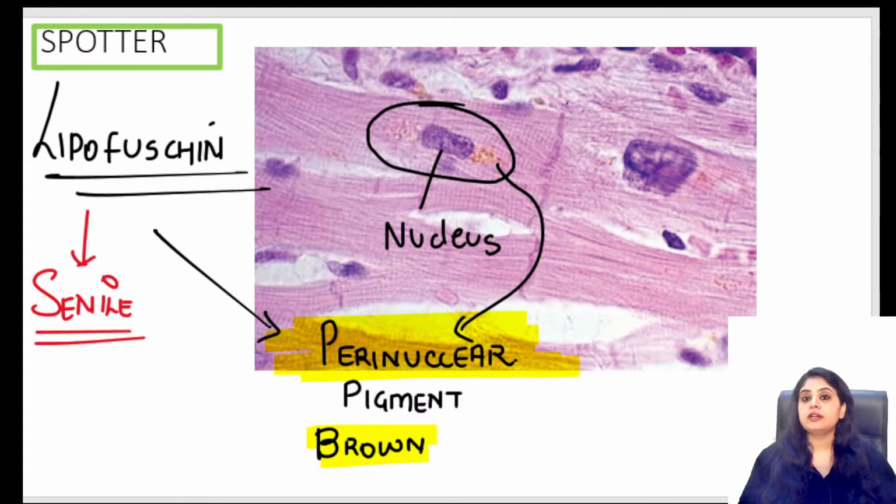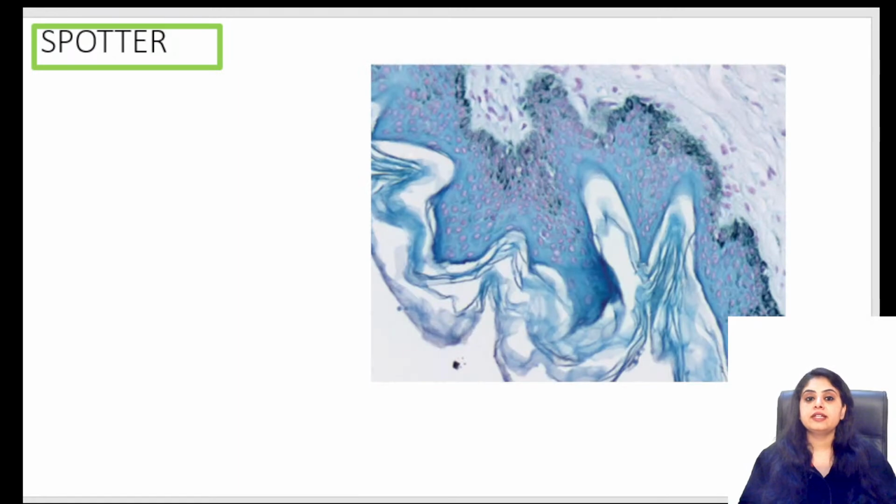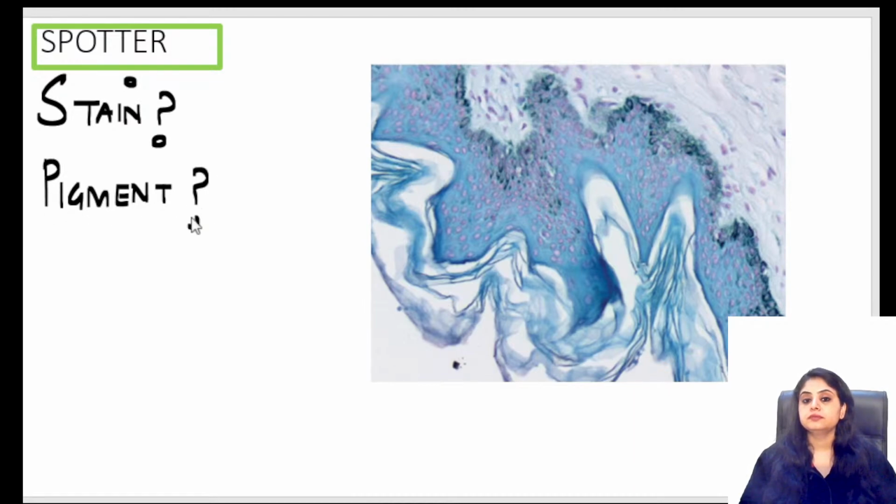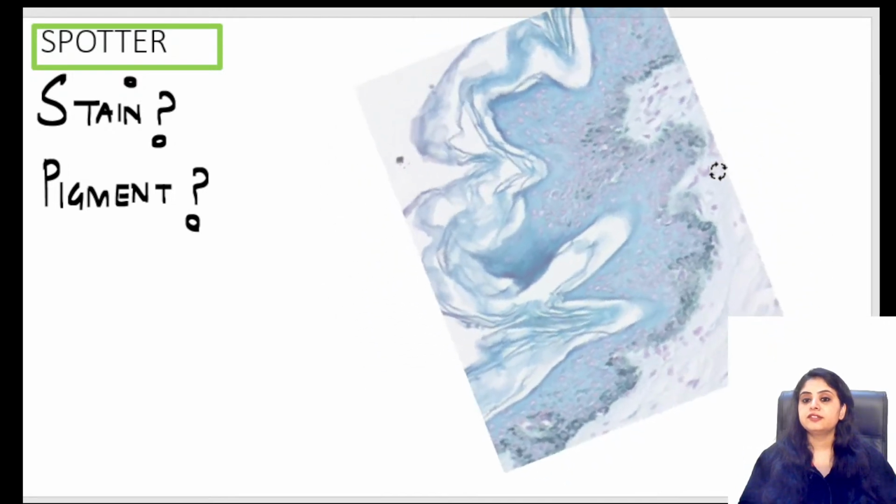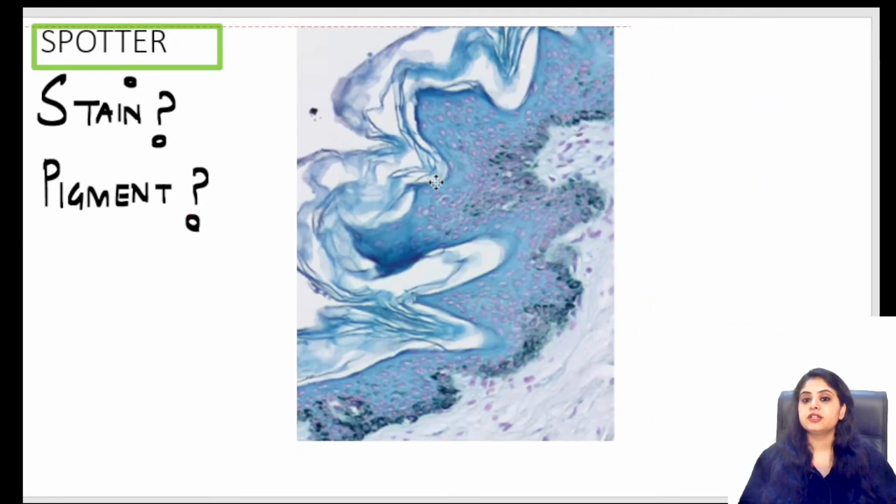Now let's go to two tough questions. Guys, can you identify the stain and the pigment that they want to show you out here? Okay, some of you say pearls, maybe because you're seeing the blue color, so pearl seems the right option. What I'll do, maybe the orientation is not too good with this picture. Let's change the orientation to this.